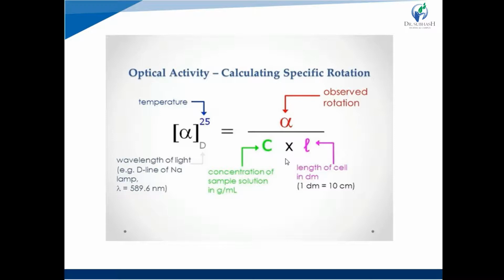C is the concentration of sample solution in gram per ml. Remember, the unit gram per ml is used for the calculation. Then L is the length of cell in decimeter. Here again length is used in decimeter unit. 1 decimeter equals 10 centimeter.